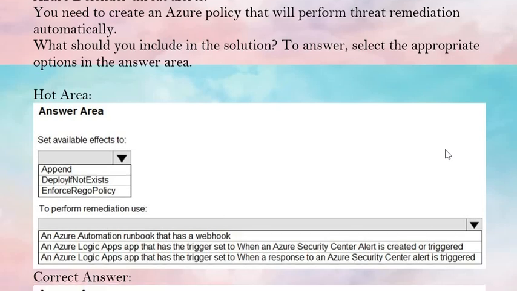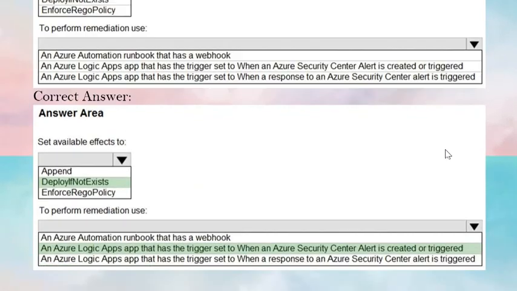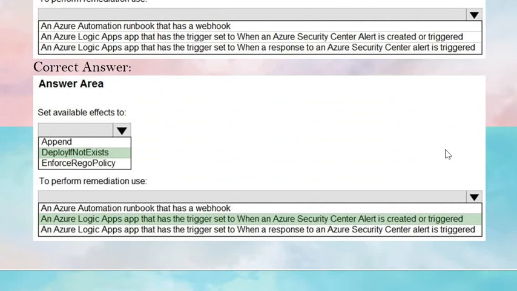Now, look at the correct answer. The correct answer is set available effects to deploy if not exist, and to perform remediation use an Azure Logic app that has triggers set to when an Azure Security Center alert is created or triggered.